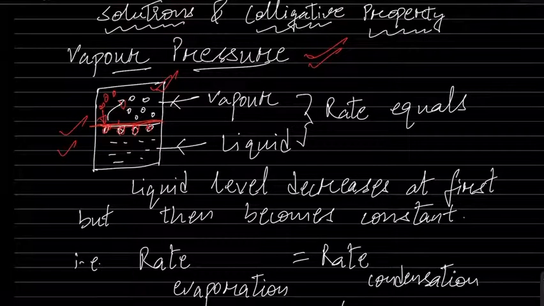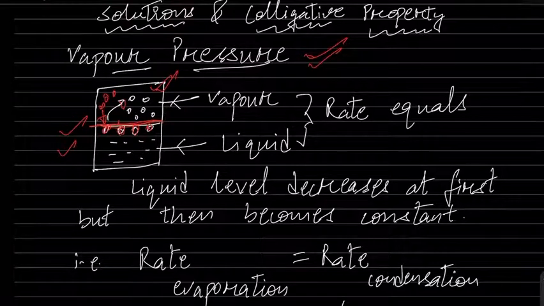So initially, the level of the liquid will decrease slightly. Why? Because the molecules of the liquid have left the liquid surface and converted into the vapor phase. After a certain amount of time, the vapors will convert into liquid; that process is called condensation.